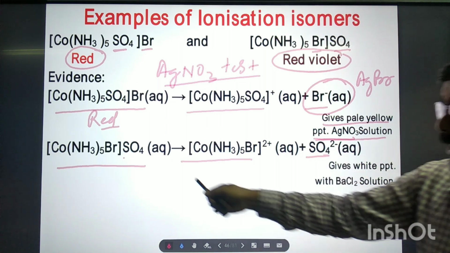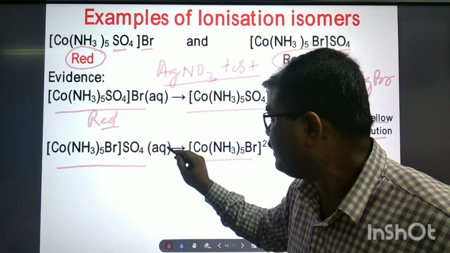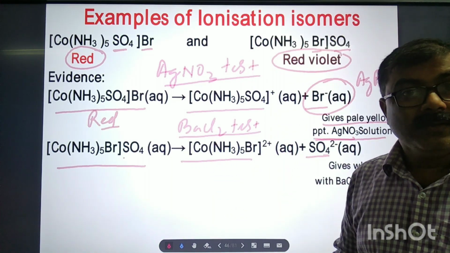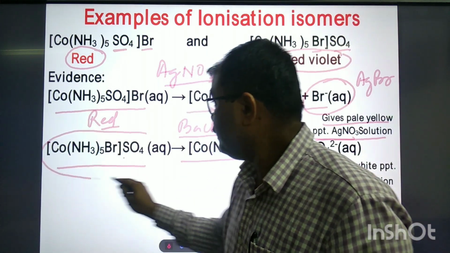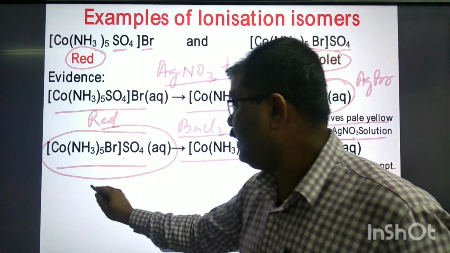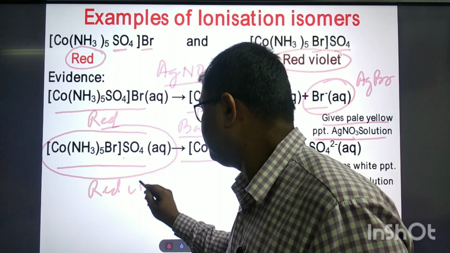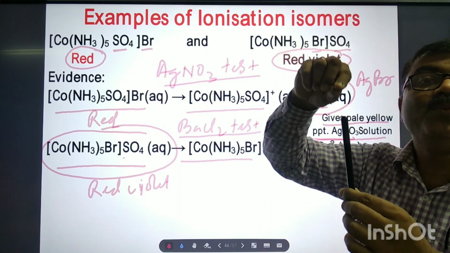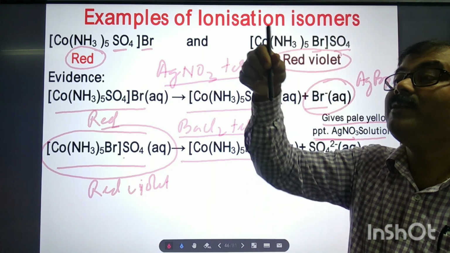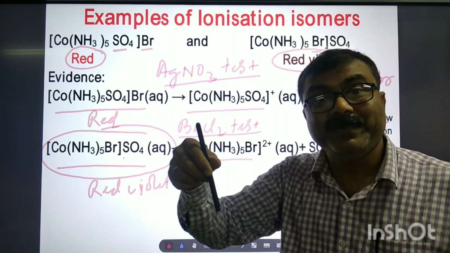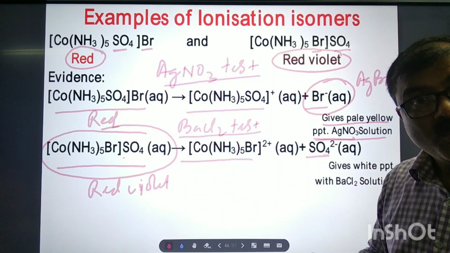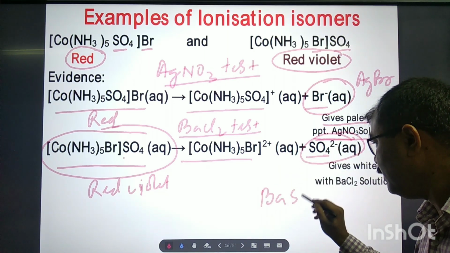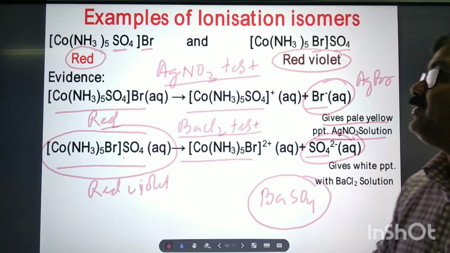Now, if we carry out the barium chloride test on this salt, which is red violet in color, take it in a test tube and put in the barium chloride solution, then you will see a white precipitate. All of us know the white precipitate forms due to formation of barium sulfate.